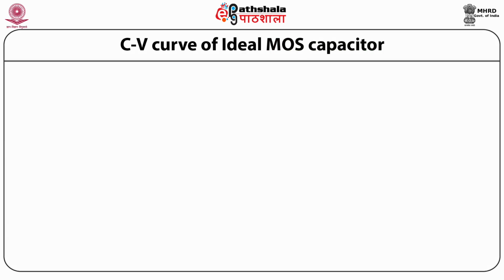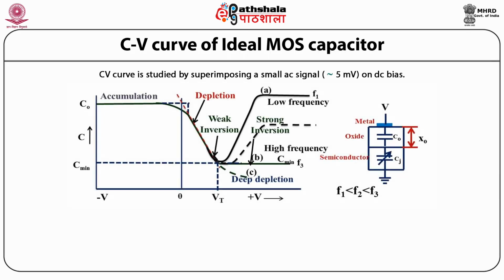So students, let us now discuss the CV curve of ideal MOS capacitor. CV curve, that is capacitance versus voltage curve, is measured by superimposing a small AC signal, approximately 5 millivolt, on DC bias. So this figure shows the CV curve of an ideal MOS capacitor.